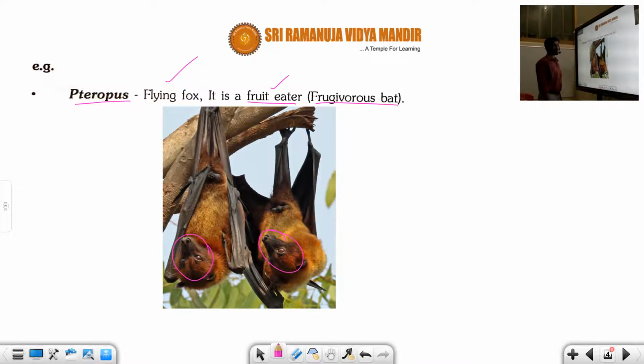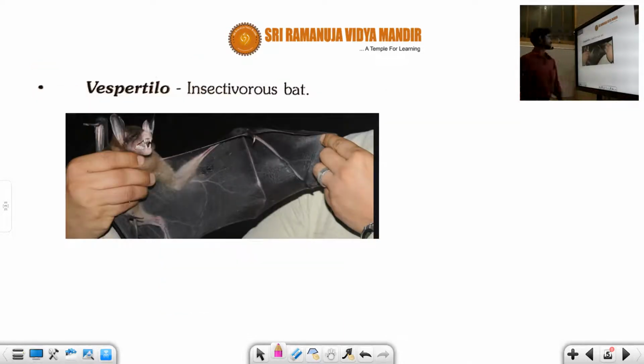Generally it is inverted in nature, with the hind limbs attached to a tree. This is an example of the flying fox. The scientific name is Pteropus. It is frugivorous.